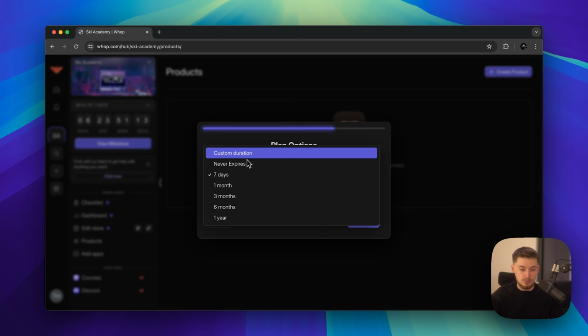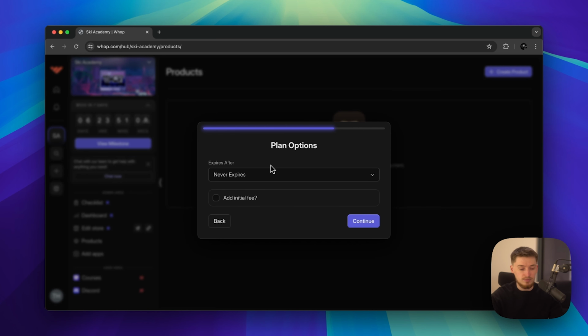And you can do this in a custom duration or just choose one of the presets right here. But for now, we're just gonna put never expires. And you can also add an initial fee. So for example, just a fee on the start. If you have a subscription model, for example, you can add an initial fee and then a continuous subscription from there, on the lower price, on the normal price, okay? But we're not gonna select this for now.